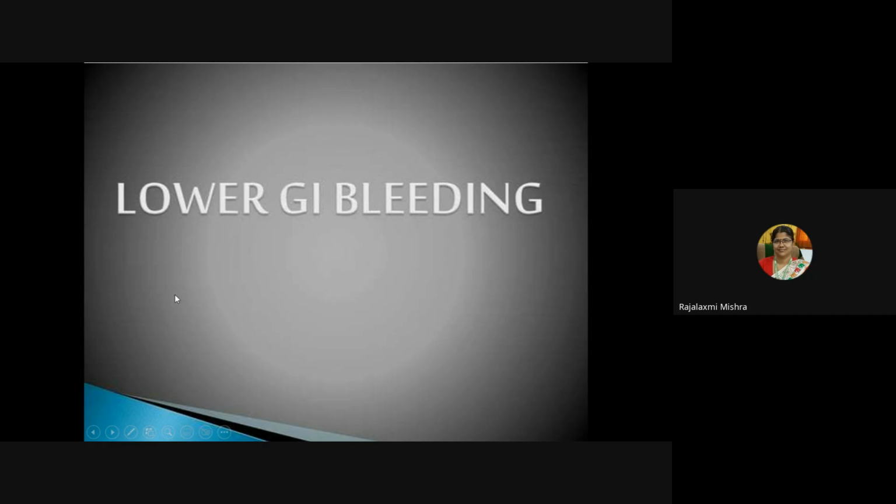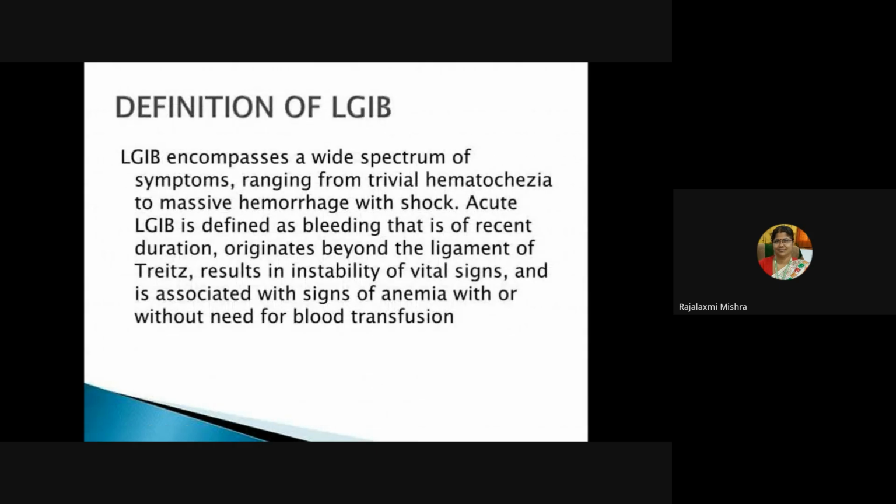Okay. So, what is lower GI bleeding? Lower gastrointestinal bleeding encompasses a wide spectrum of symptoms ranging from trivial hematochezia to massive hemorrhage. Trivial means very little. Hematochezia means fresh blood when it comes out from the colon, or it dribbles from the rectum, or it comes out with the stool.